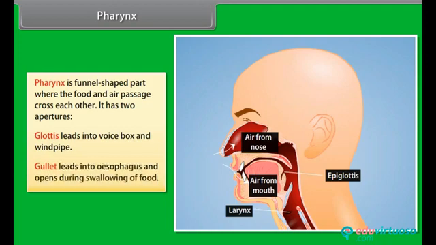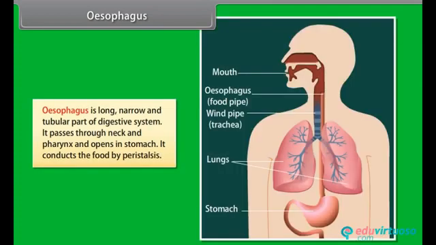Gullet leads into esophagus and opens during swallowing of food. Esophagus. Esophagus is long, narrow, and tubular part of digestive system. It passes through neck and pharynx and opens in stomach. It conducts the food by peristalsis.